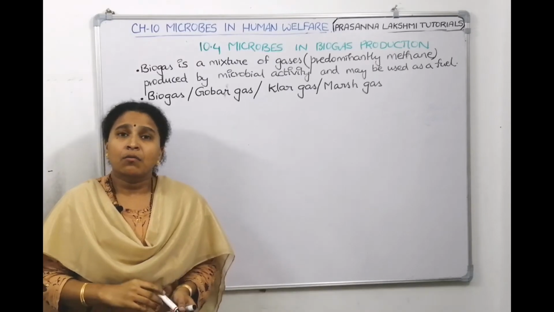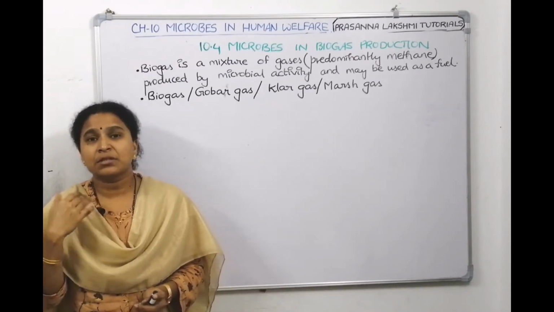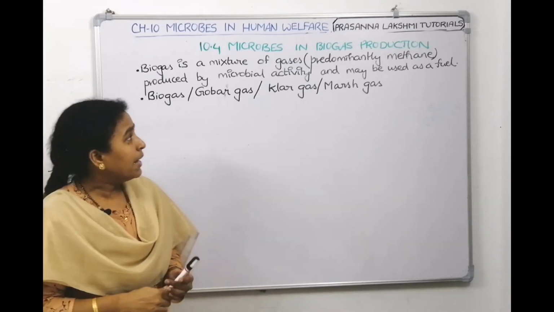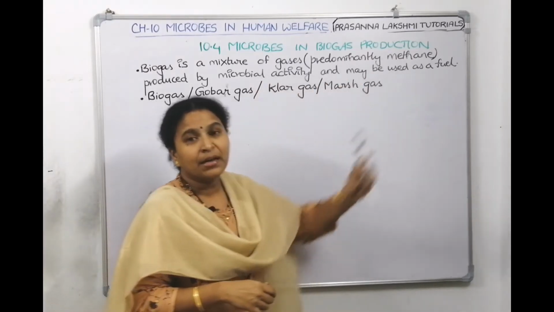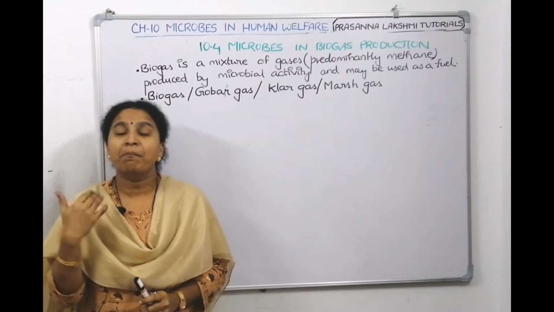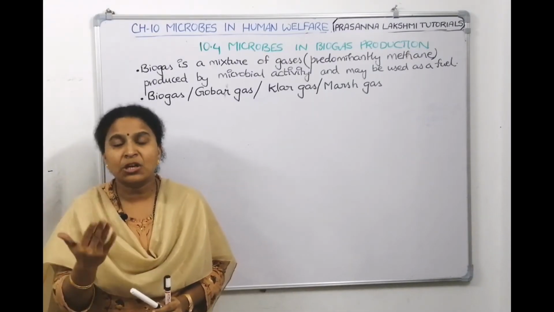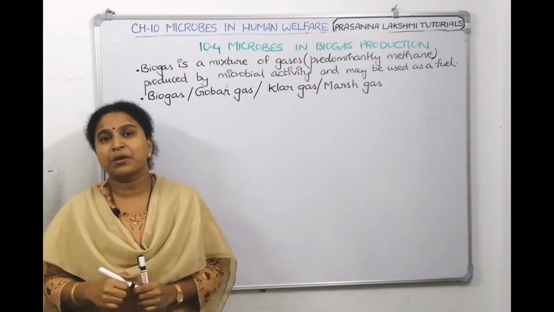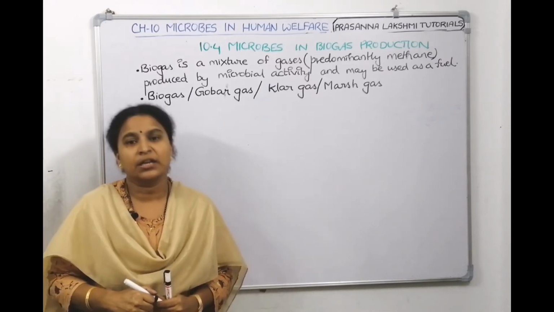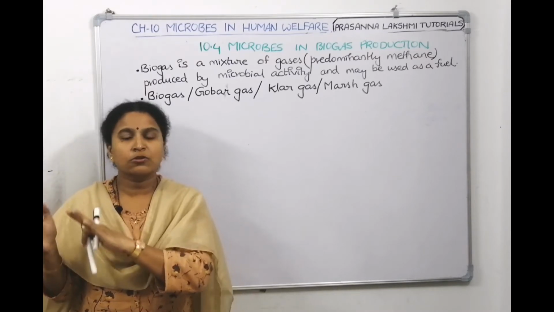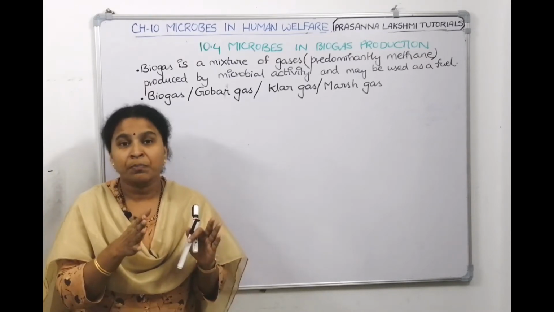Now, what are the microorganisms involved in production of biogas? Because the main gas is methane, the organisms are called methanogens. Many organisms are involved, but the major bacteria involved in biogas production is called methanogen. Microorganisms do aerobic processes and anaerobic processes also.